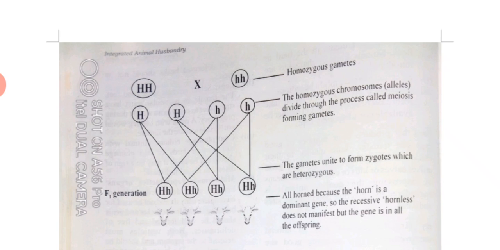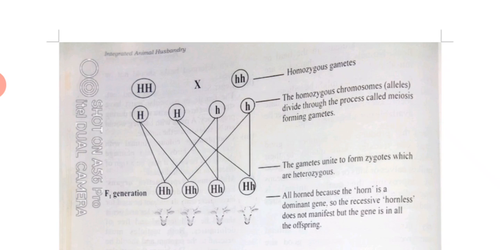When you now cross them, you will see that for the F1 generation, you have capital H and small h, capital H and small h, capital H and small h, and capital H and small h. You see that all the first generation are horned. That means they all have horns.